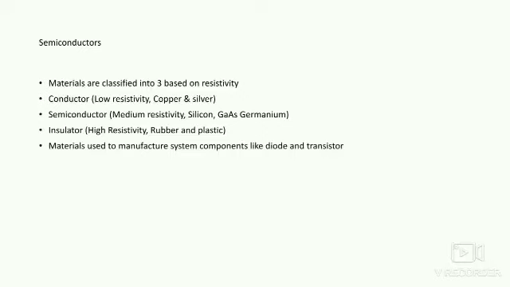The second one is semiconductor. It has an intermediate or medium resistivity. Examples listed are silicon, germanium, gallium arsenide. They are called partially conducting materials. Now let us look at the third one, which is insulator. They have high resistivity and the examples are rubber, plastic, etc. So these are the materials that are used to manufacture components like diodes and transistors.